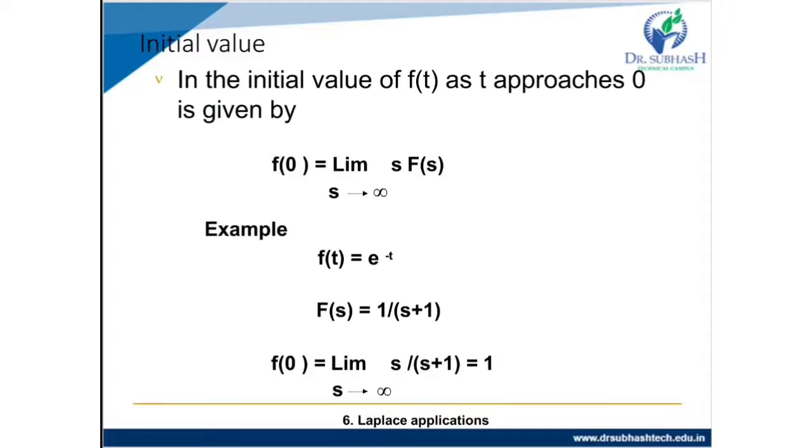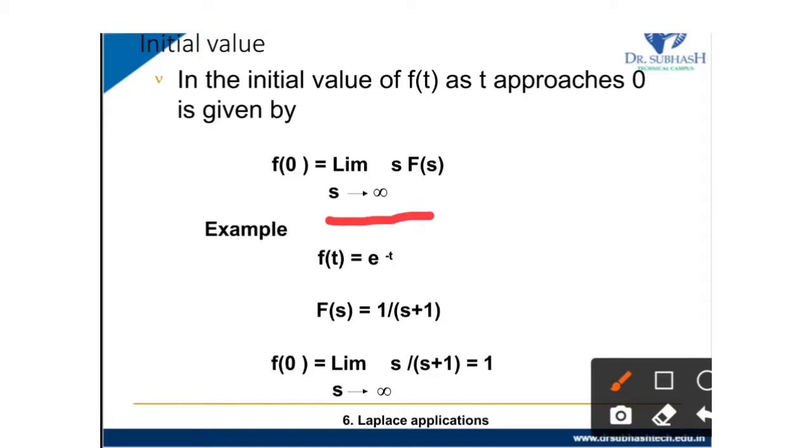So first, what is the initial value theorem? The initial value of f(t) as t approaches 0 is given by f(0) equal to limit s tends to infinity s F(s).